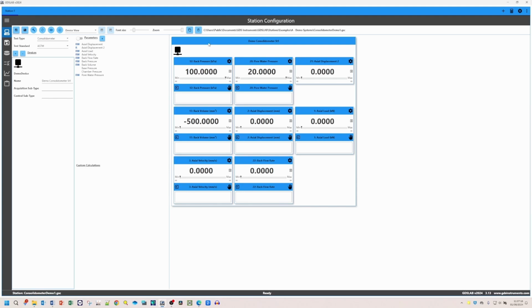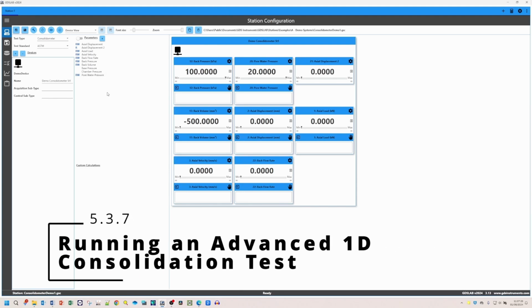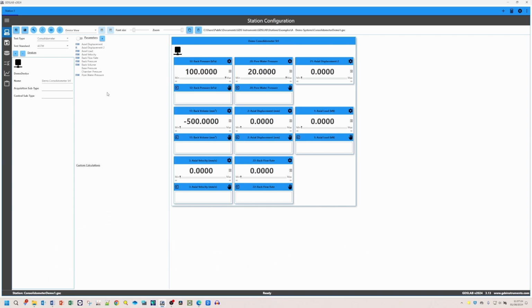GDS Lab version 2024 video tutorial 5.3.7, running an advanced 1D consolidation test. This module offers independent control over relevant tests, similar to what we've seen with advanced loading for triaxial and shear tests. Today, we'll demonstrate how to set up and configure a consolidometer test.